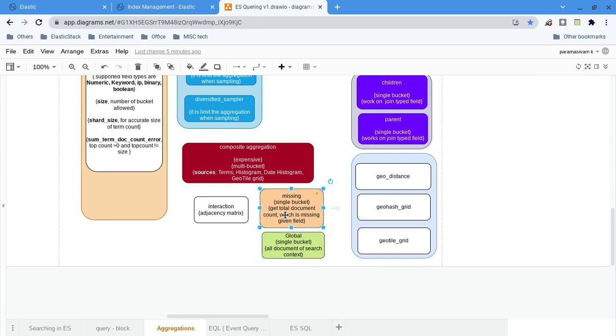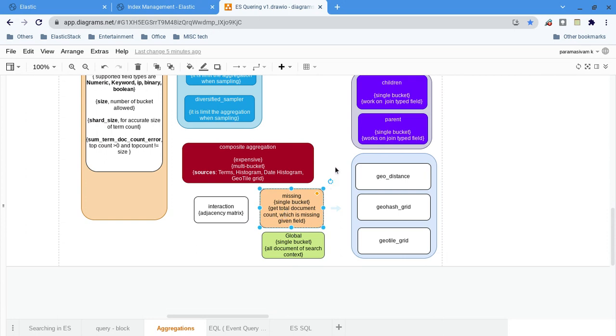Missing. So what is missing? Let's say price is one of the fields for me. For any document where the field is not populated, whatever documents are missing the price field, you group them. That is what missing is.